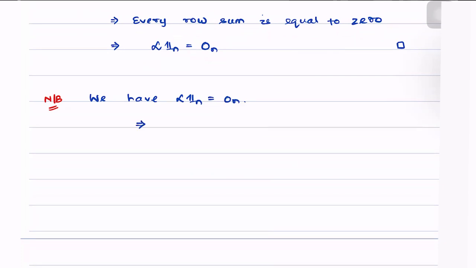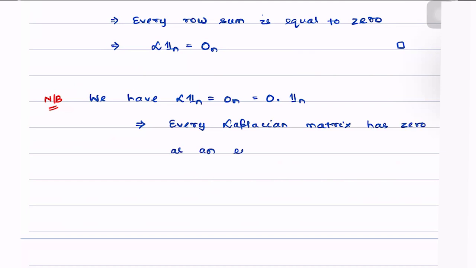What this also implies is that 0n can be written as the scalar 0 times 1n, which implies that every Laplacian matrix has 0 as an eigenvalue.